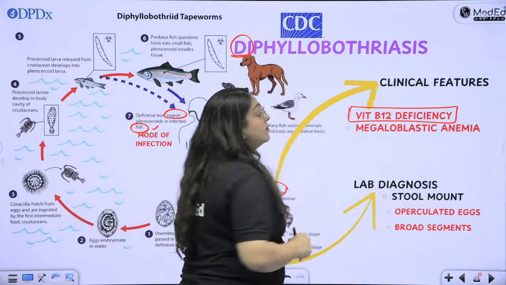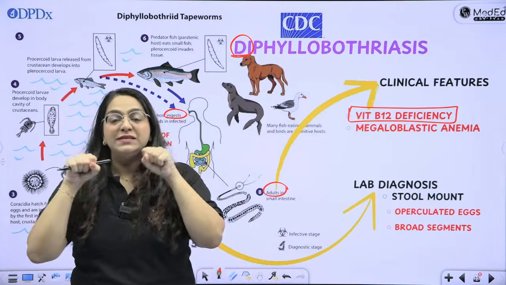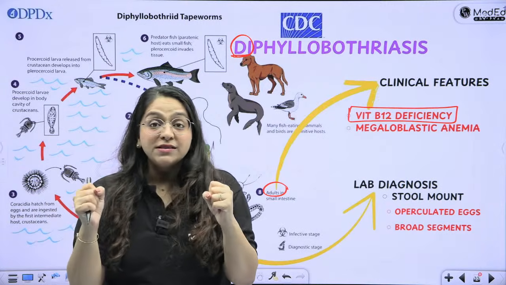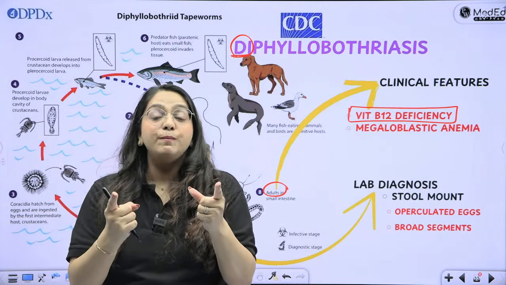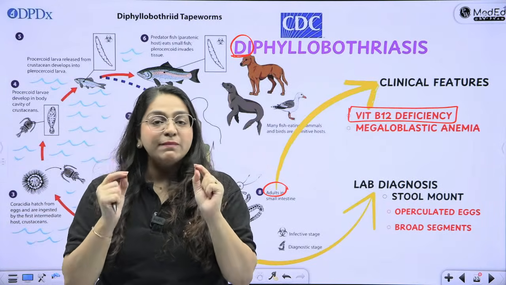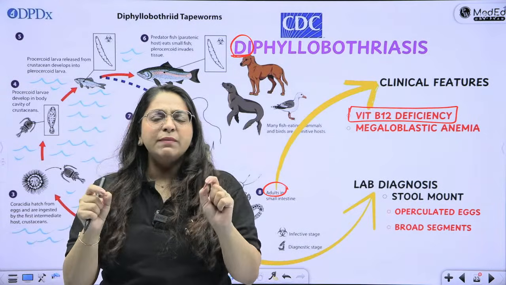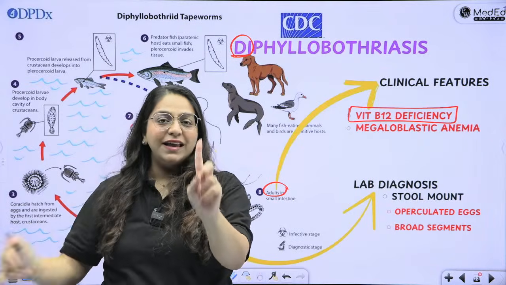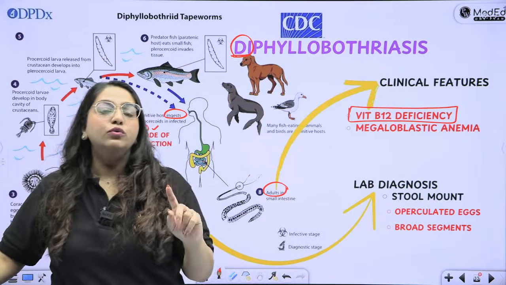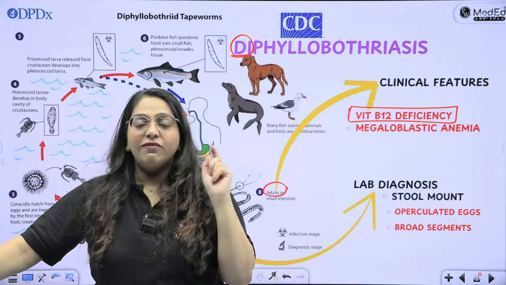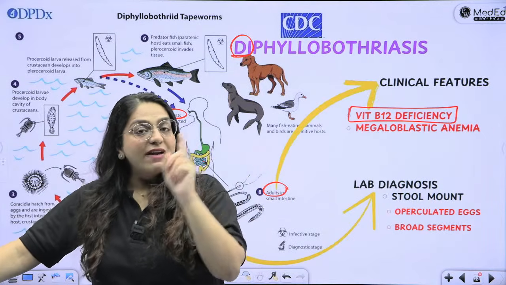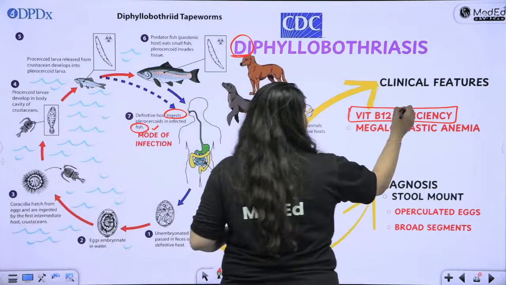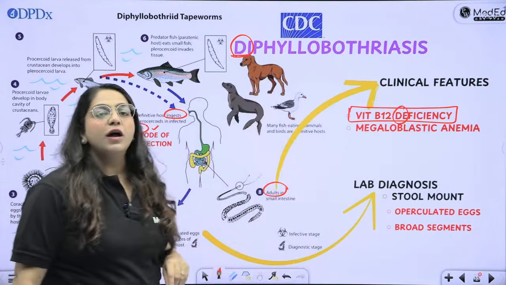It is synonymous. Even if I wake you up from sleep and ask you, what does Diphyllobothrium latum cause? You have to utter out B12 deficiency. Even before you say diarrhea, even before you utter any random fact, the first thing the examiner wants to hear from you is megaloblastic anemia or vitamin B12 deficiency. So Diphyllobothrium is B12 deficiency. D for Diphyllobothrium, D for deficiency.